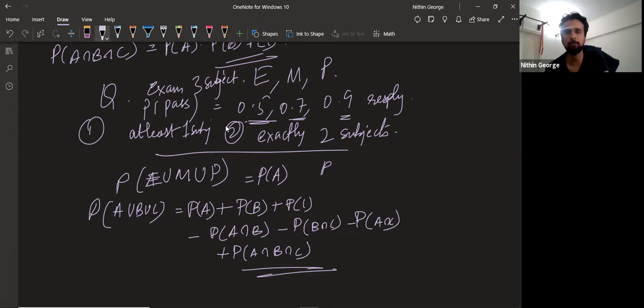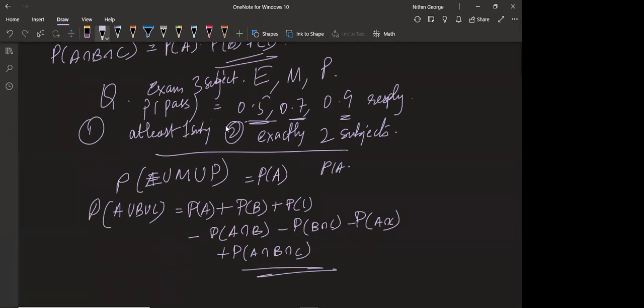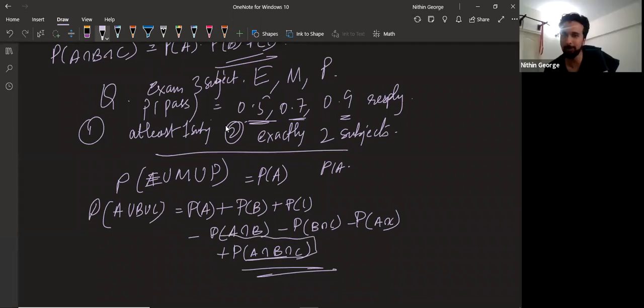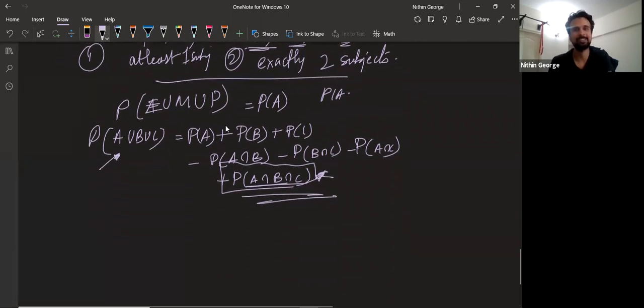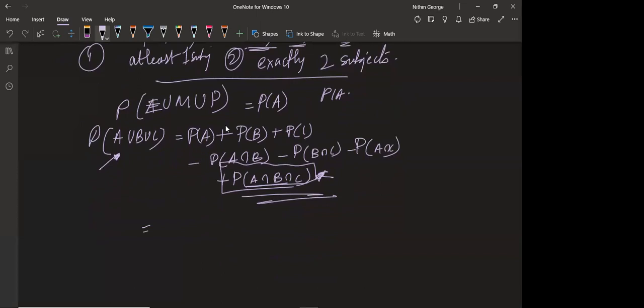So P of A into P of B into P of C is what? Oh, sorry, intersection. It's this part. You will use it. Yes, you will use it here, but you'll actually use it in this part on the RHS. Whatever is written for each and every term, you have to put like P of A intersection B, now P of A into P of B. We have to put it like that for each and every term.